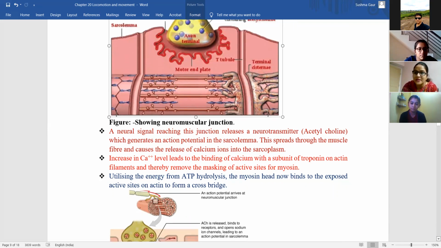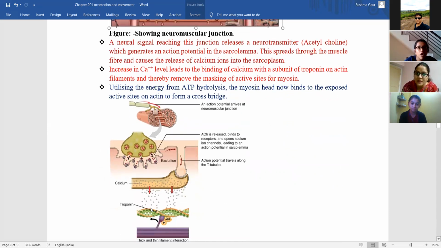I told you in the last class, on actin some structures are present in triplet known as troponin, that is the calcium binding subunit. So calcium will come and bind to troponin on the actin filaments, and this results in removing the masking of active sites for myosin.